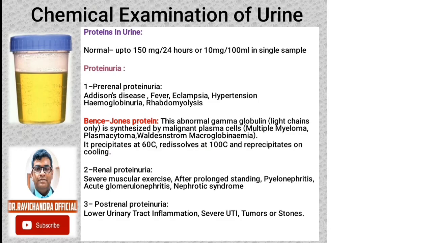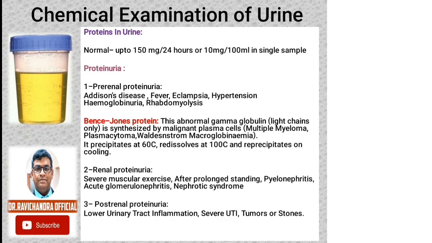Now, as we are discussing proteinuria, here comes an important protein named Bence-Jones protein. What are Bence-Jones proteins? They are abnormal gamma globulin light chains, synthesized by the malignant plasma cells in multiple myeloma, plasmacytoma, and also in Waldenstrom macroglobulinemia. Their characteristic feature is that they precipitate at 60 degrees centigrade, redissolve when heated further at 100 degrees centigrade, and then reprecipitate on cooling the solution.